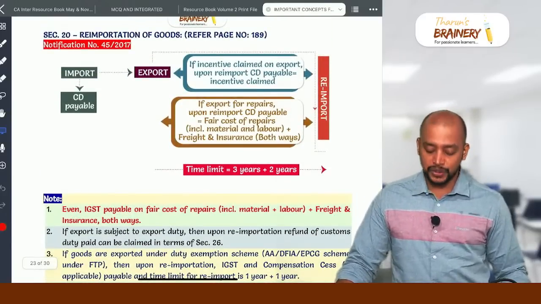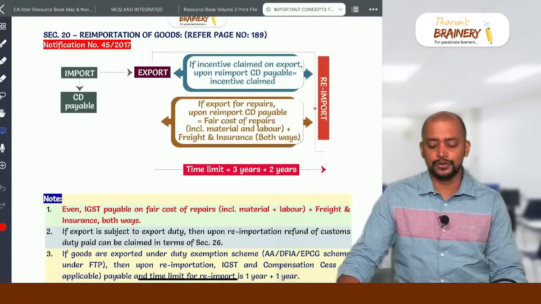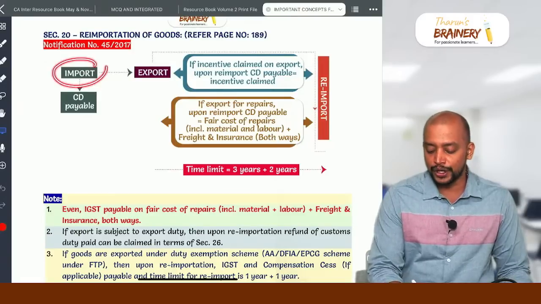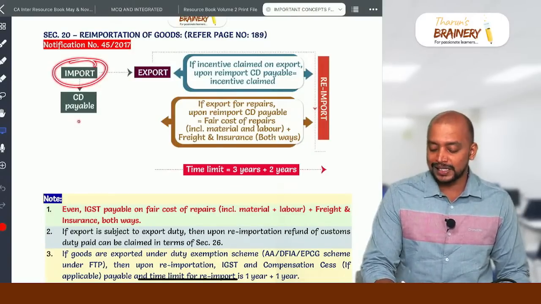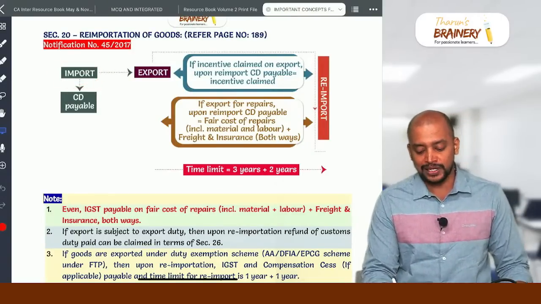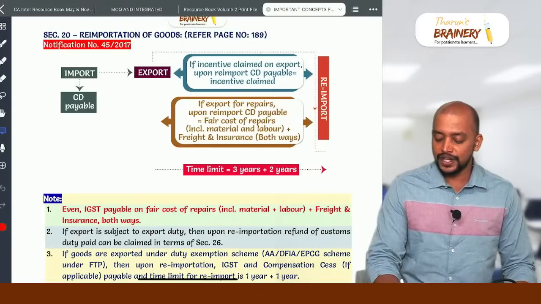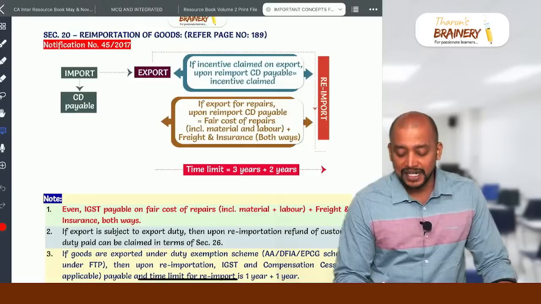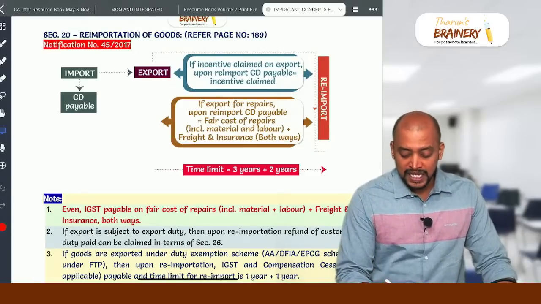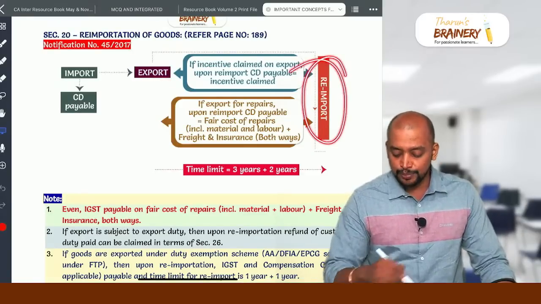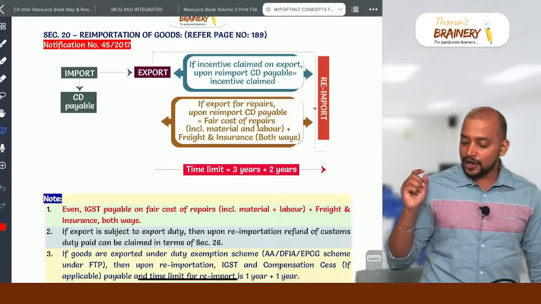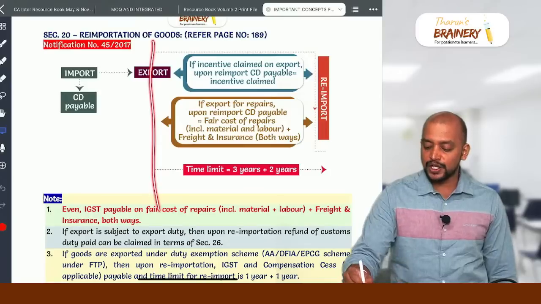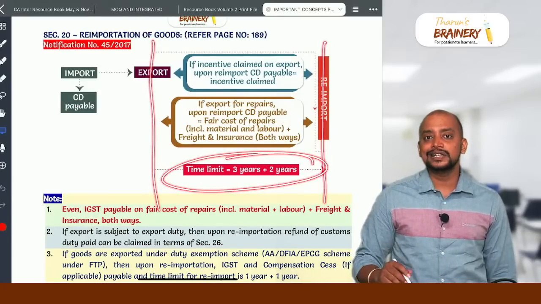And then section 20, reimportation of goods. So notification 45/2017, what does it say? First, a person is importing the goods. When they are importing the goods, they need to pay the customs duty. Whenever these goods are exported, if any incentive is claimed at the time of export, upon reimport we need to pay back whatever incentive we claimed. Suppose if it is exported for repairs, then on reimport, customs duty payable will be on the fair cost of repairs, including material and labor, freight and insurance, both ways. What is the time limit from export to reimport? The time limit is 3 years plus 2 years.